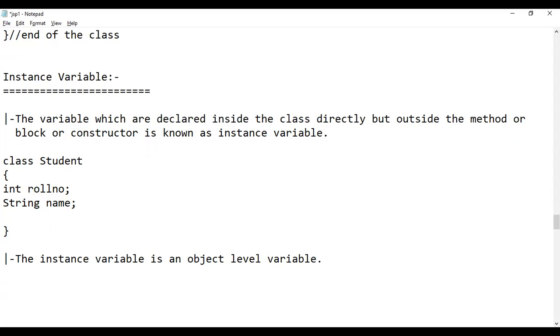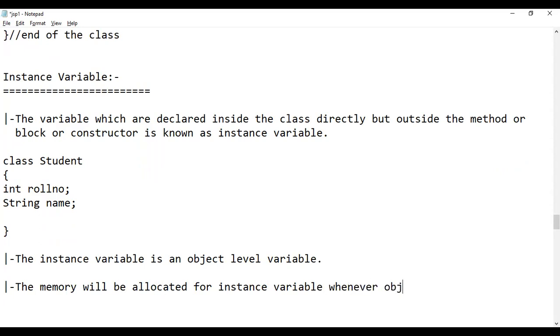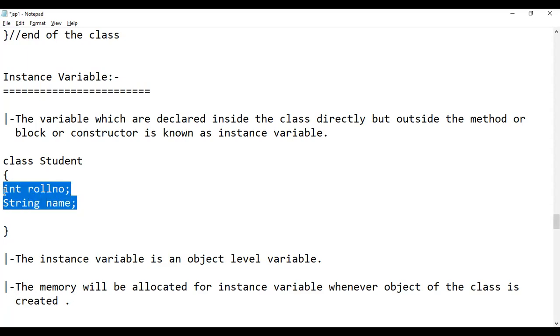So when will memory be allocated for an instance variable? Memory will be allocated for an instance variable whenever an object of the class is created. Why is memory allocated for the instance variable whenever an object of the class is created? Because this is an object level variable. This is the property. Actually, here we define the prototype.